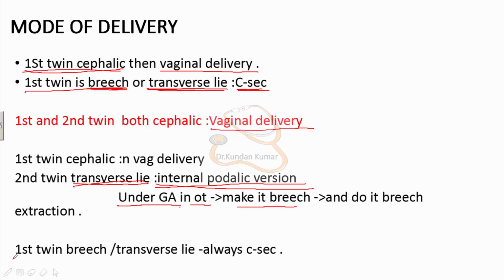And if the first twin is breech or transverse, then keep in mind, always do cesarean section. Always go for C-section if the first twin is breech or transverse. So this is the process.